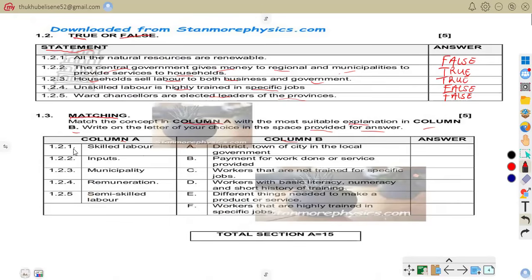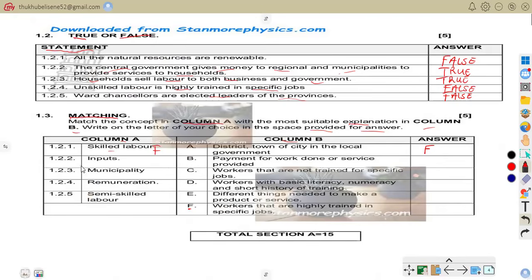With this matching question, 1.21, skilled labor. We are going to look at the description that will be suitable for this concept, skilled labor. If we go through all these descriptions, we can see F is correct, because it says skilled labor, those are workers that are highly trained in a specific job.